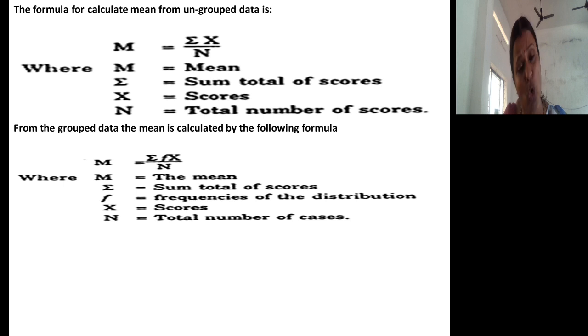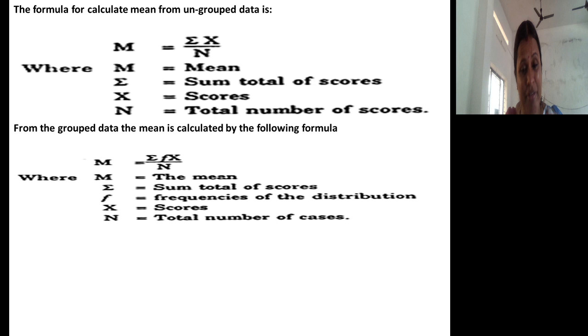In case of grouped data, where you have a frequency for each data of the variable, you have to follow a different formula. What is the formula? X bar, or M, is equal to summation fx divided by n.